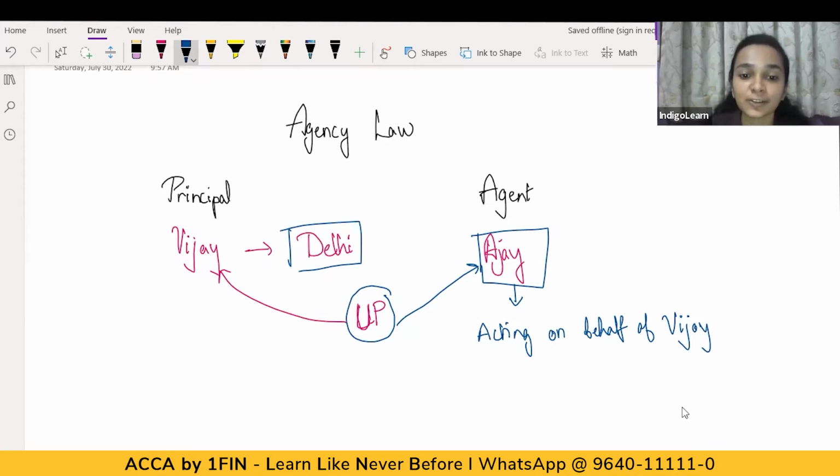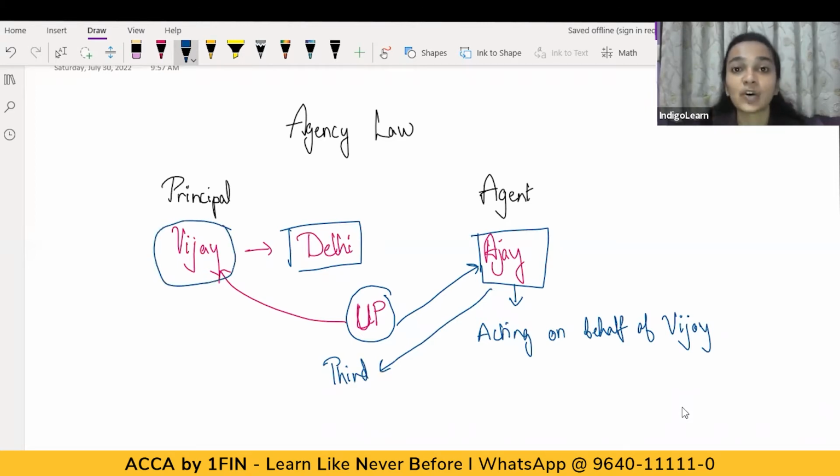So now in the state of Uttar Pradesh, whoever is the customer or whoever approaches Ajay, third parties who are approaching Ajay, and Ajay entering into contract with third parties on behalf of Mr. Vijay. Which means, say for example, Ajay has entered into a contract with a customer in Uttar Pradesh. This contract will also bind Mr. Vijay. Why is that so? Because Mr. Ajay is acting on behalf of Mr. Vijay. Ajay is acting as Vijay's agent, and that's the reason why Ajay has the binding authority. Ajay's contracts on behalf of Mr. Vijay will bind Mr. Vijay as well.